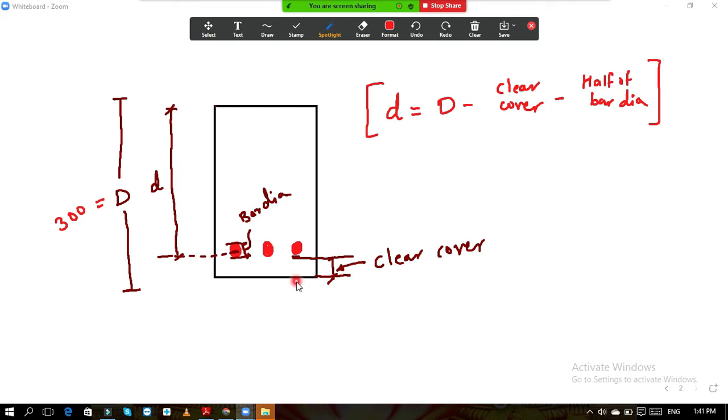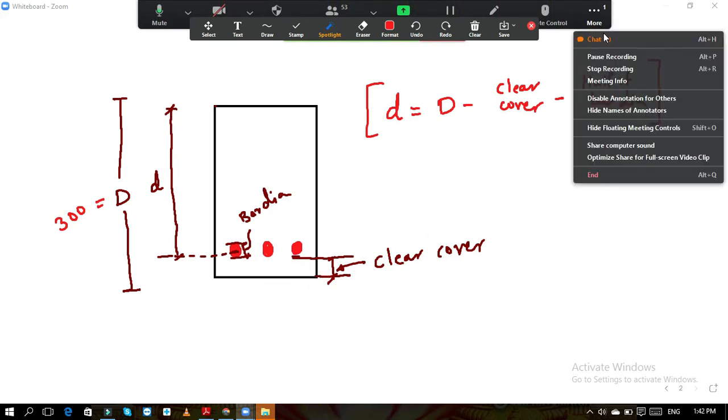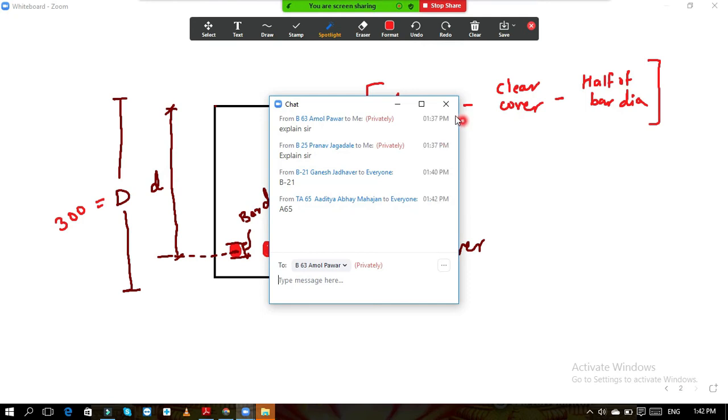Okay, they have been placed at some distance. Some clearance is kept over there, and that is called as the clear cover.